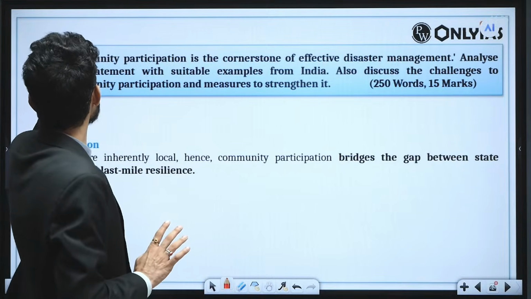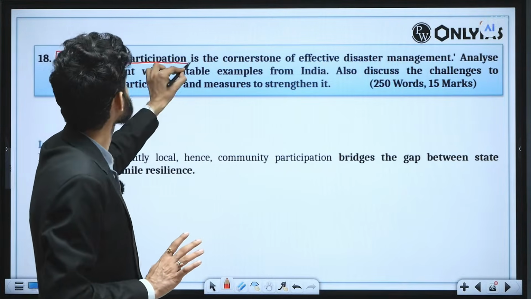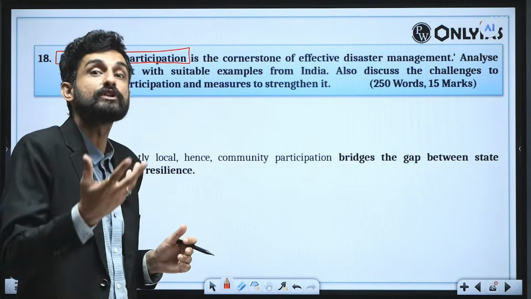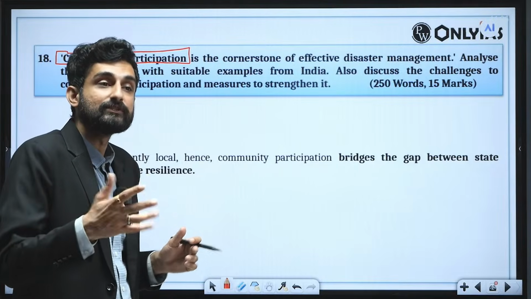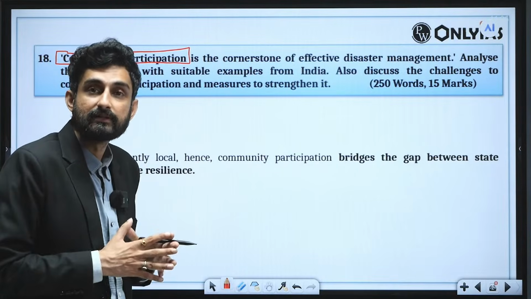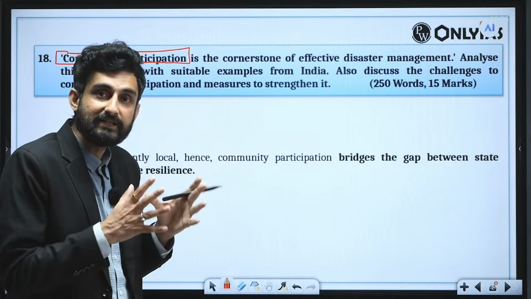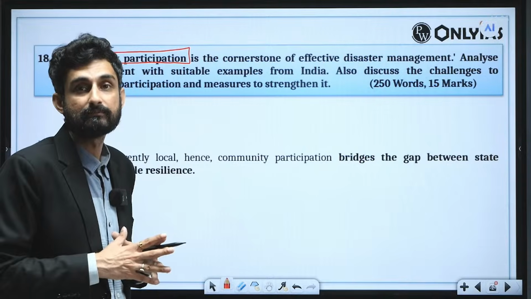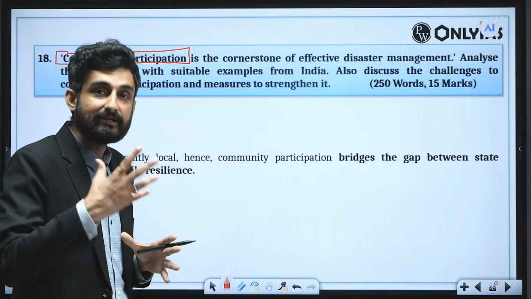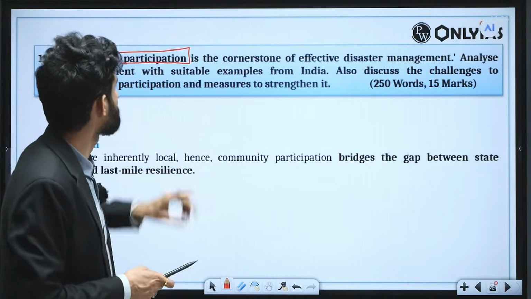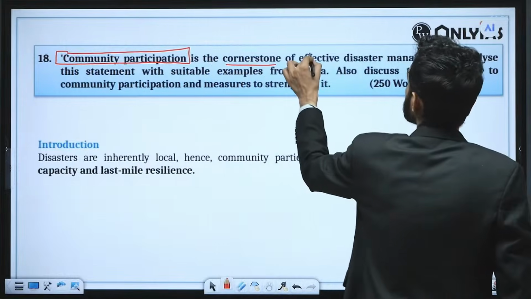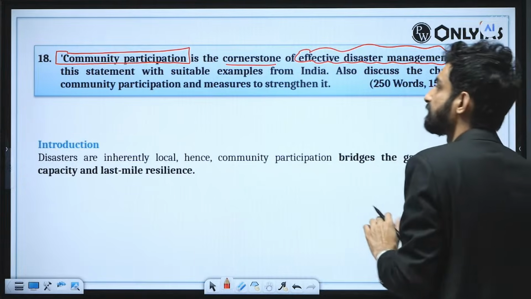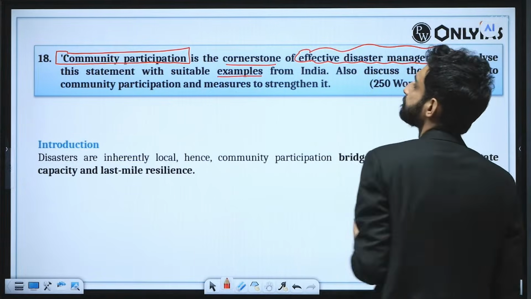The question says: community participation, without this, nothing can be done. We also say community policing is an important initiative that police reform should undertake, because the community is the eyes and ears of the already well established policing system. In that same regard, why are we not taking community participation as a cornerstone of effective disaster management? Analyze this statement with suitable examples from India.